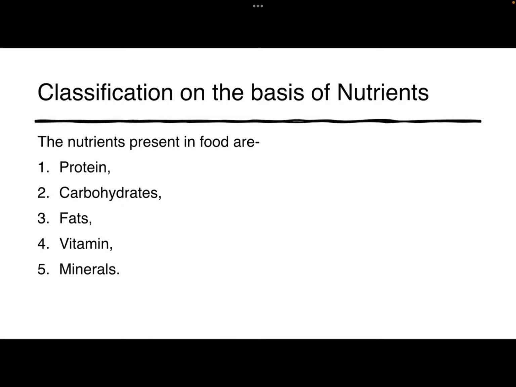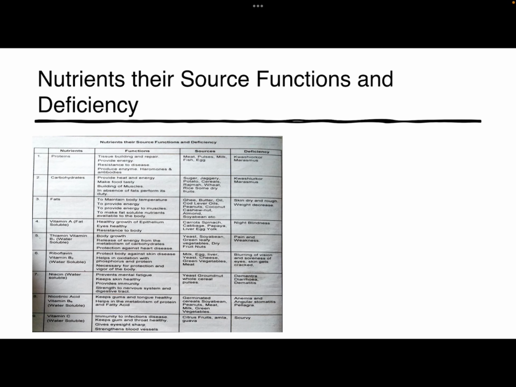So next is the classification on the basis of nutrients. We all know that the nutrients in food are basically of 2 types: major and minor. Major are protein, carbohydrates, and fats, and minors are vitamins and minerals. So next are the nutrients, and there is a table in which the nutrients, their functions, sources, and deficiencies are indicated.